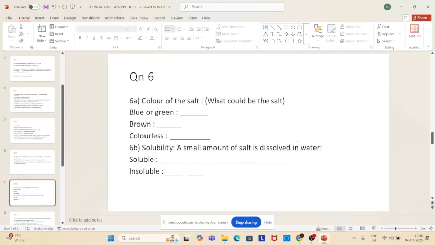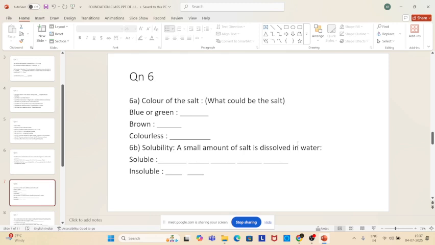They have given a salt that is blue or green. Which salt will be blue or green in color?